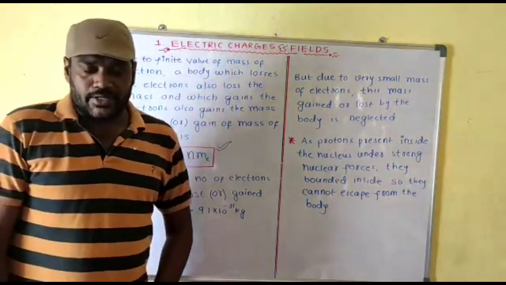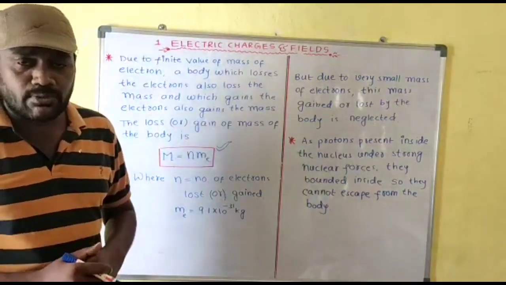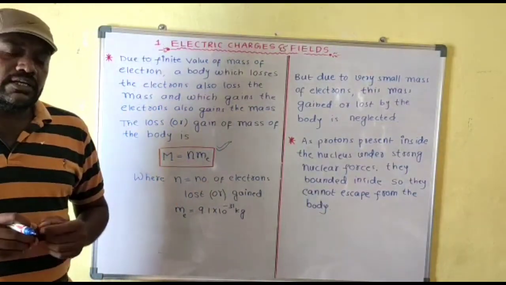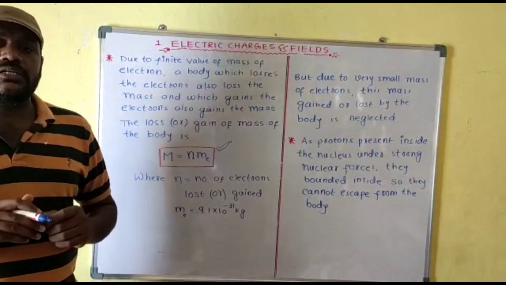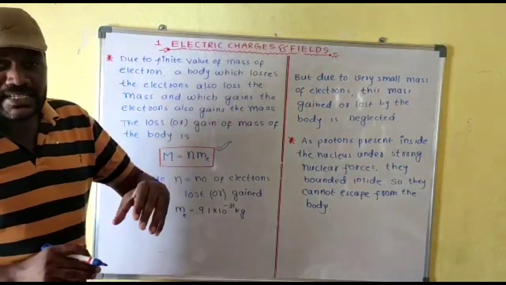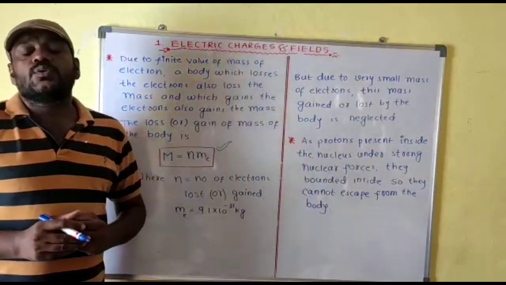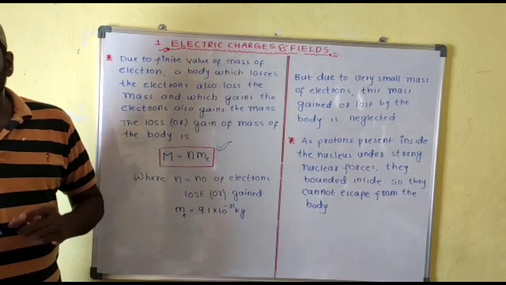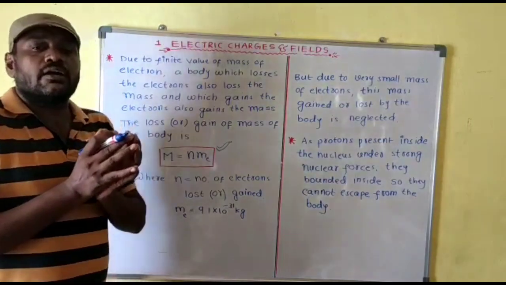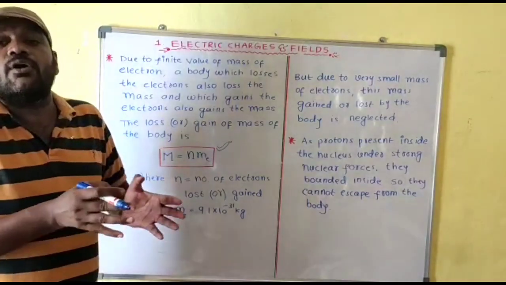And one more important point: sir, why are you always explaining about electrons? What about the protons, because protons also have positive charge? The reason is that inside the atom, electrons are present in orbits outside the nucleus, but protons and neutrons are present inside the nucleus. Those are called nucleons. Inside the nucleus, among the four natural forces, the strong nuclear force is active. Therefore, the protons and neutrons are very strongly bound to the nucleus, so they can't come out of the nucleus.